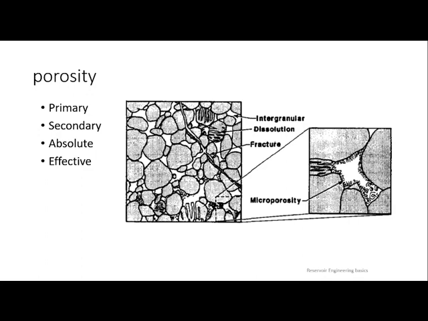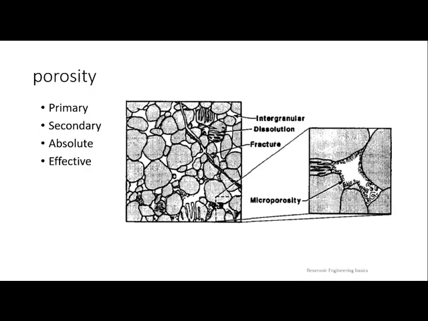So I guess effective will be higher. Why? Because the numerator will be lower, so automatically what will happen? Absolute becomes higher when it is compared to effective. Why? Because effective means only interconnected pore spaces, which is lower compared to absolute: interconnected pore spaces plus non-interconnected pore spaces. So here the numerator value for absolute is higher compared to effective. So the value of absolute will be higher when it is compared to effective.